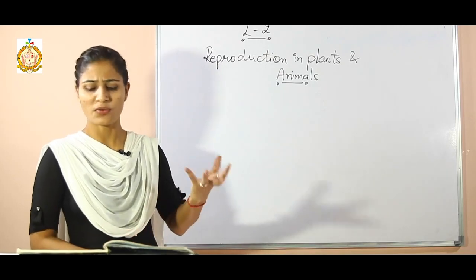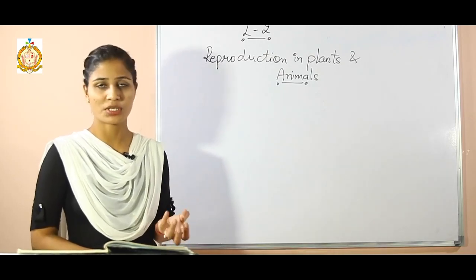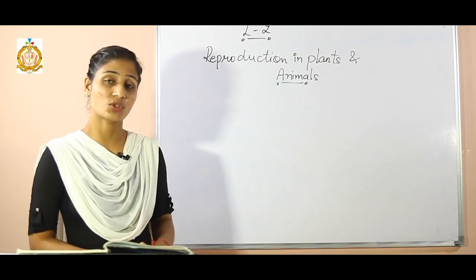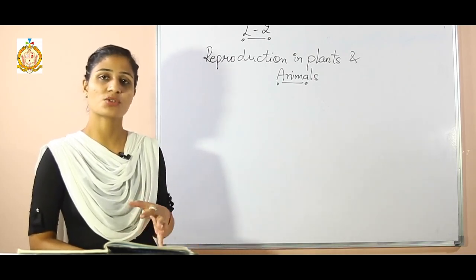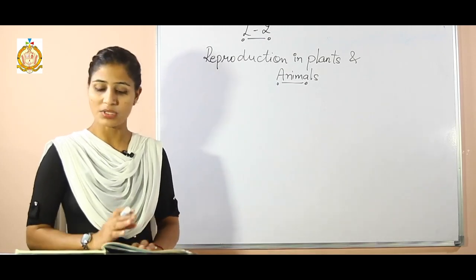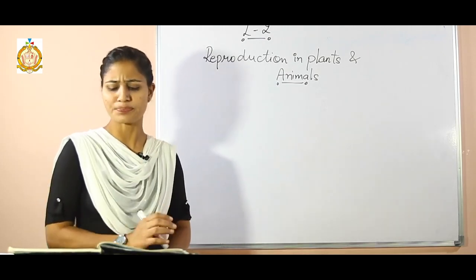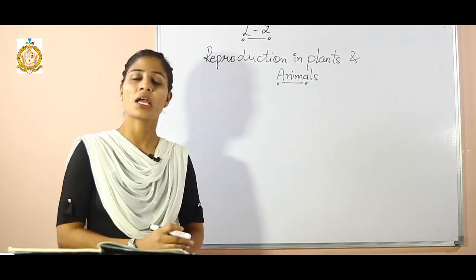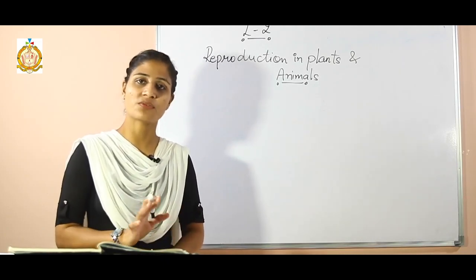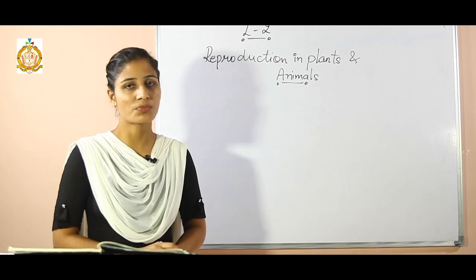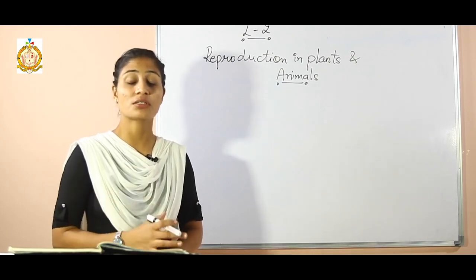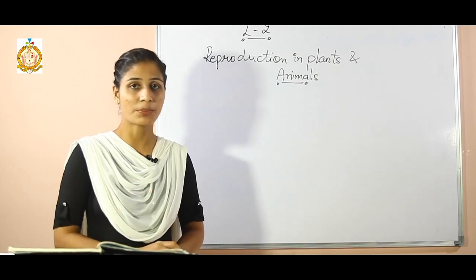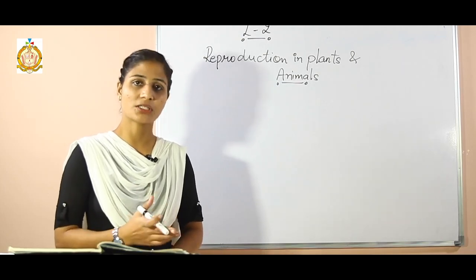There are two basic modes of reproduction: asexual mode and sexual mode. Asexual means the organisms show the reproduction process, and that is of two types. In asexual reproduction, only one parent is needed, meaning one parent is sufficient for the reproduction process. After the maturity of the cells of the one parent,